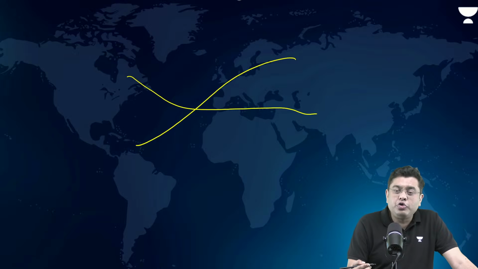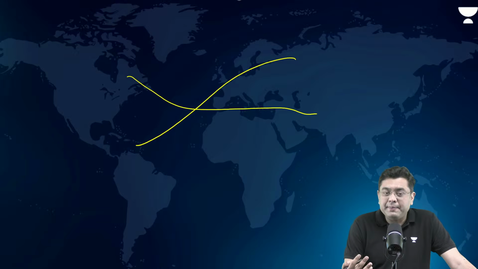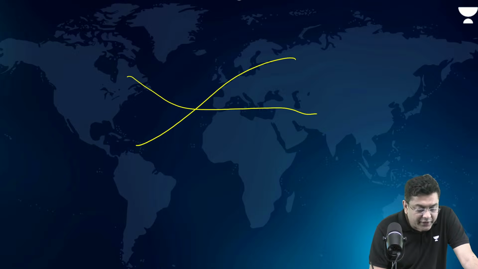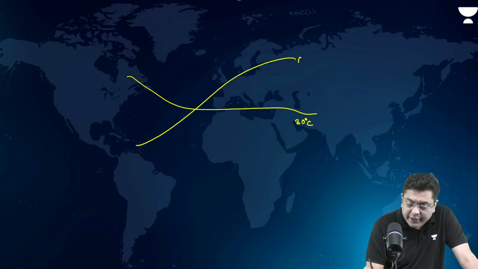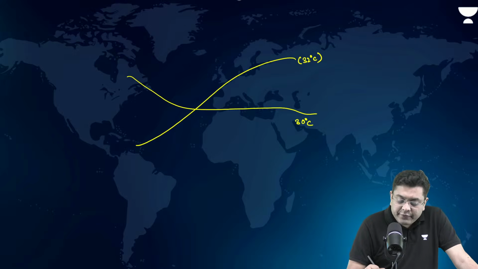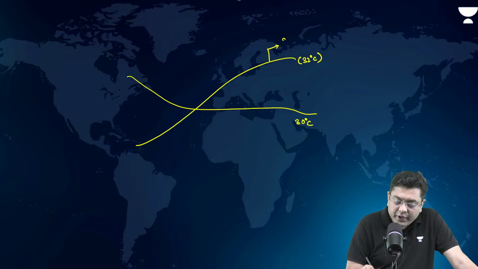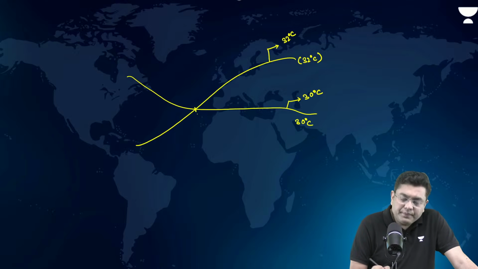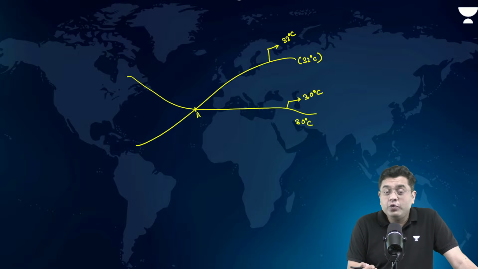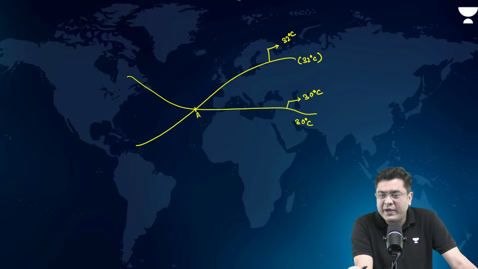Because whenever you talk about isotherms, they will be indicating a particular temperature. Let's suppose this is a 30 degree Celsius isotherm. This is a 32 degree Celsius isotherm. So that means all places on this isotherm will be 32 degrees Celsius. All places on this isotherm will be 30 degrees Celsius. Right? What about this place? Will the temperature be 30 or 32? It cannot be. Any place cannot indicate two temperatures, isn't it? At one point of time, any place will have only one temperature.